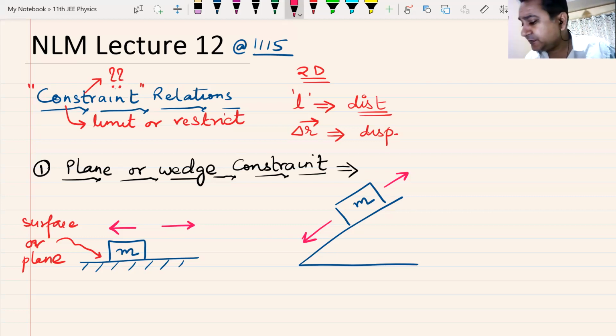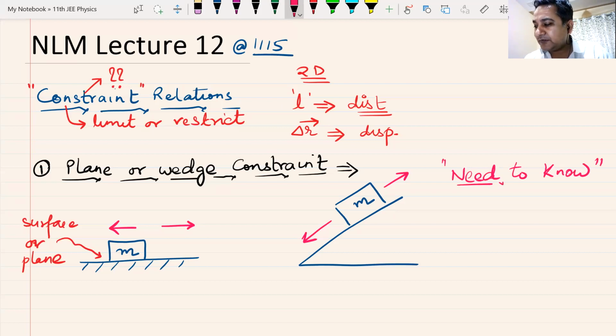Yes, we have used them many times. Many questions we have solved using this plane constraint. I did not use the word plane constraint because it was not required at that point in time. As I keep telling you, I always tell you everything based on a principle which I call need to know basis. I'll only tell you that part that you need to know. I'll not tell you anything apart from that, because I want you to study point-wise. Sharp study. I call it sharp hard work, or intelligent hard work.